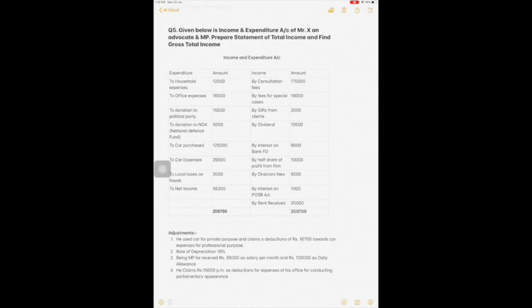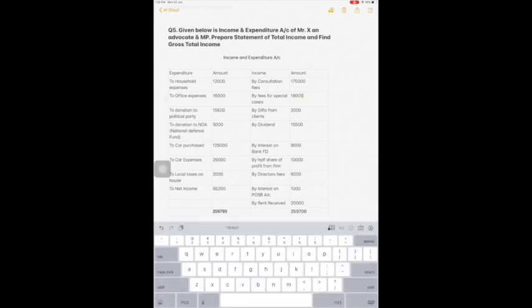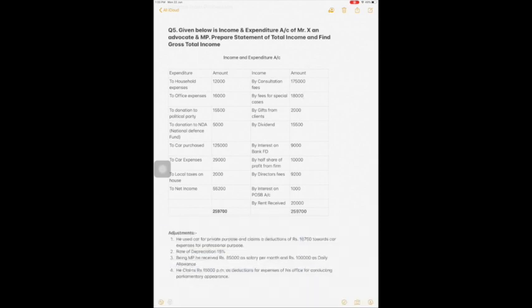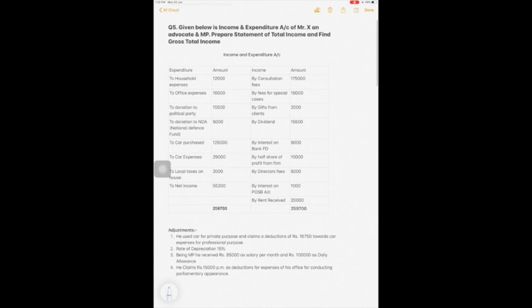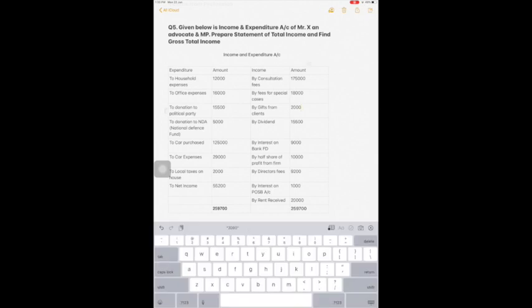He is an advocate, so his fees, 18,000, are also professional income. Then next one is by gift from client. Gift from client is also a professional income. Gift received from client is always professional income.